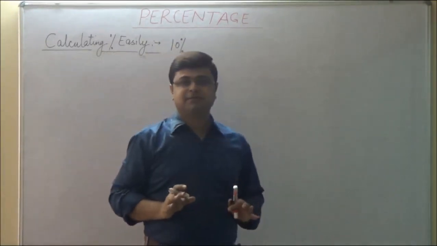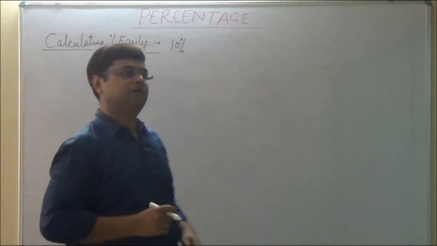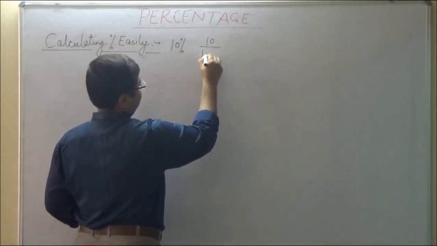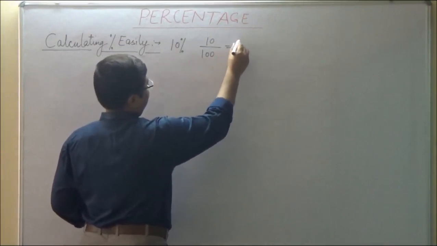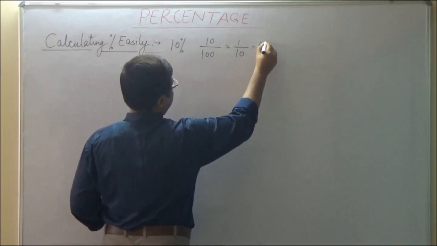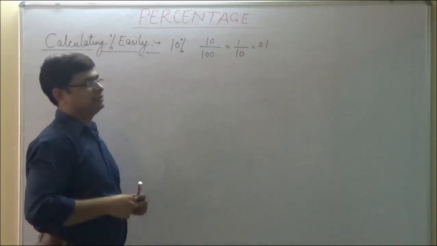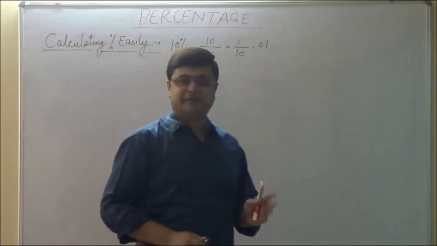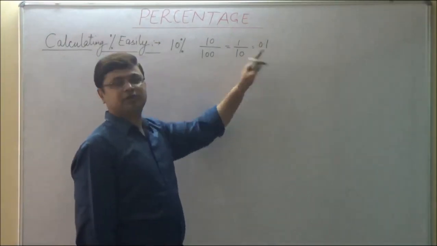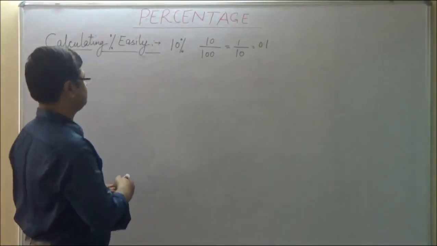Moving on, let us see how to calculate percentages easily. 10% is the easiest percentage to calculate. How? 10% means 10/100, which is 1/10, which is 0.1. That means calculating 10% of any number is equivalent to multiplying that particular number by 0.1.